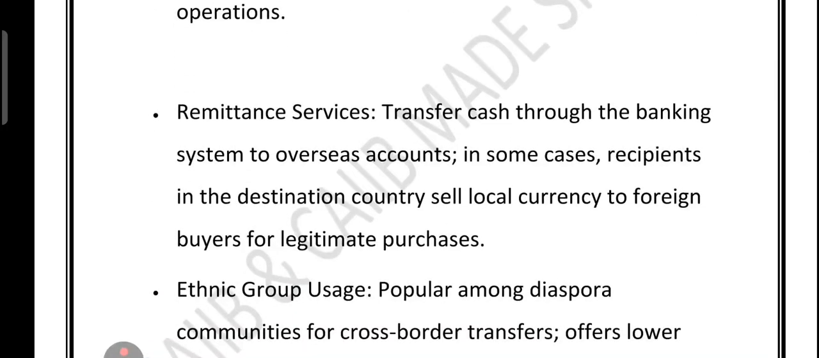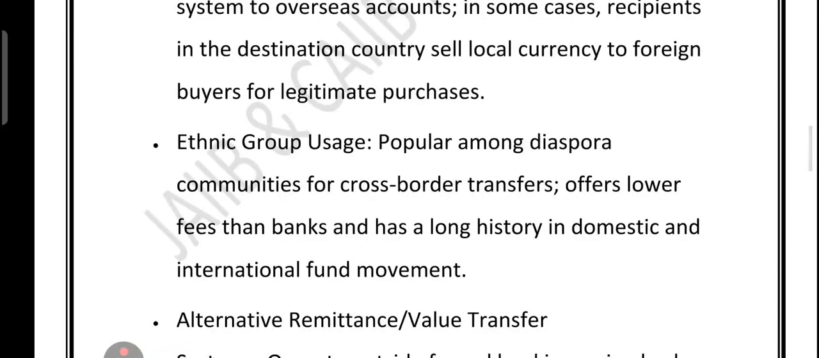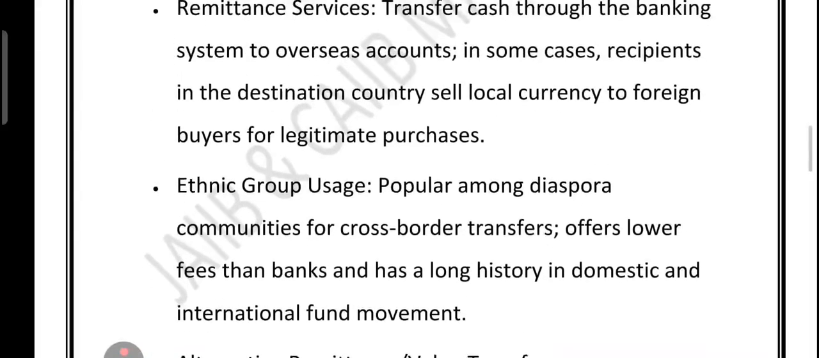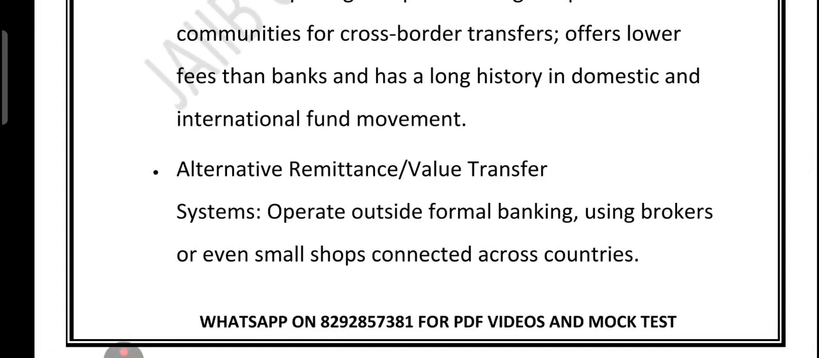Then let's look at the remittance services. These are services basically that transfer money from one country to another, usually into someone's bank account. Sometimes the recipient in the other country sells their local currency to foreign buyer for legitimate purchase, but the original money might not be so legitimate. Now this is popular with diaspora community. So what it means, diaspora community, that many migrant community use these remittance services to send money home because the fee are lower than regular bank and the system has been around for decades. Now alternative remittance system, you know what it means. This is an informal cousin of banking.